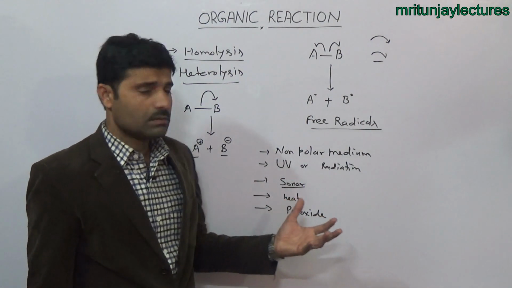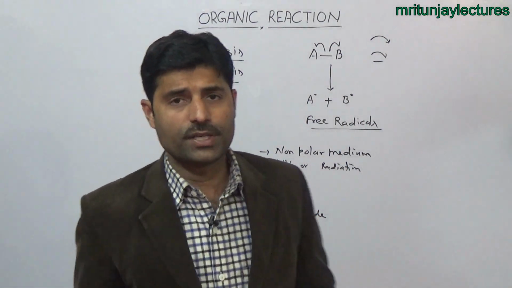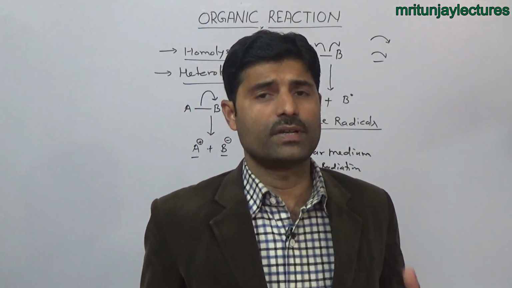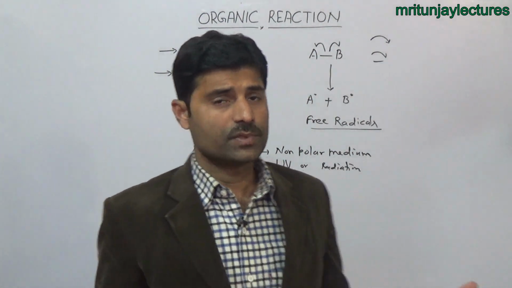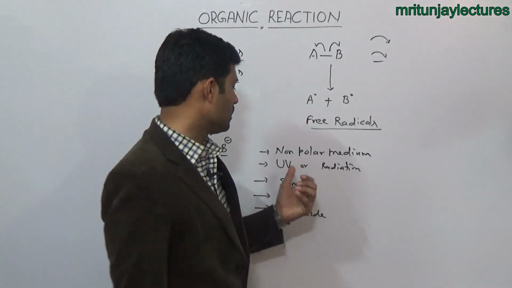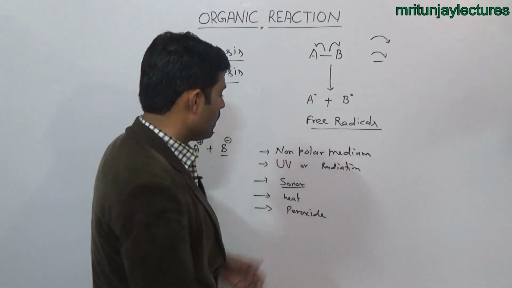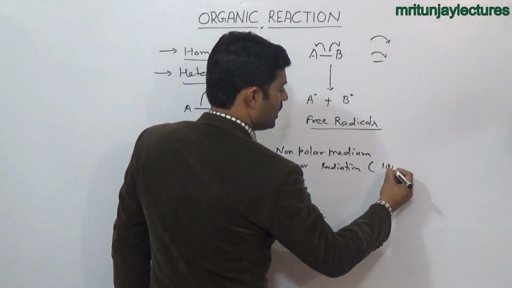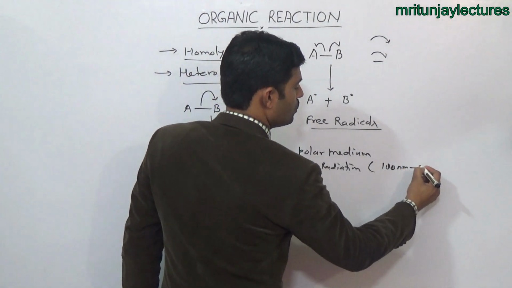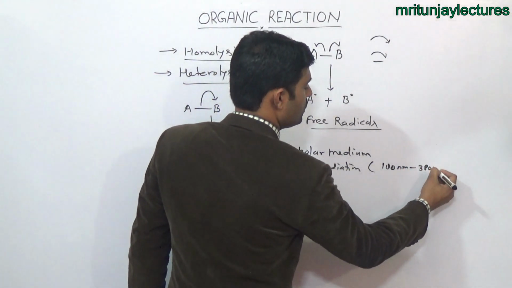We know that a number of radiations are obtained from sunlight in the form of electromagnetic radiation, like IR, infrared radiation, second the visible region, and third the UV. The wavelength of UV is 180 nanometer to 380 nanometer.